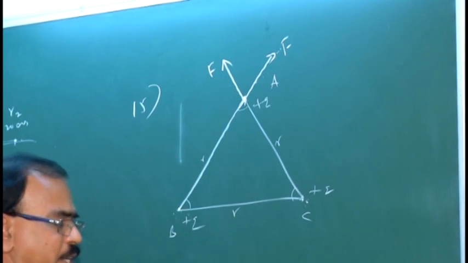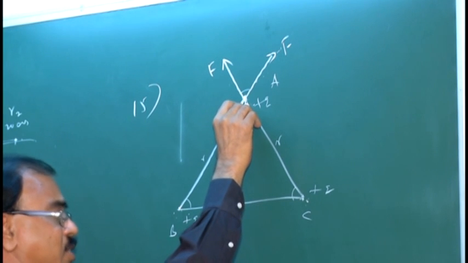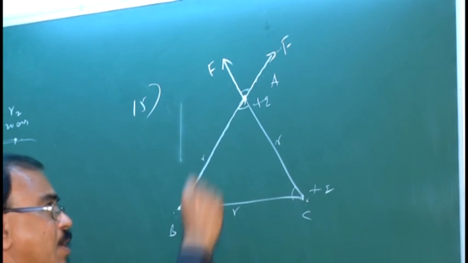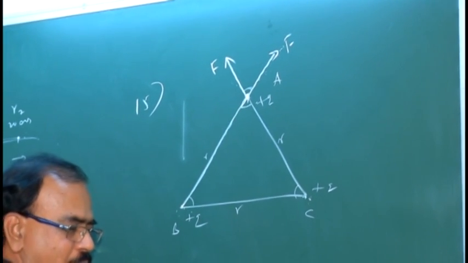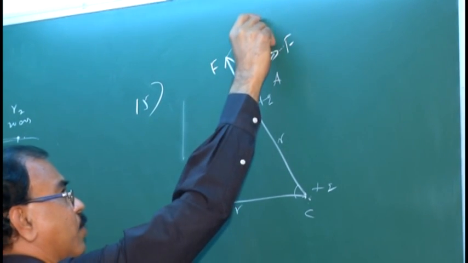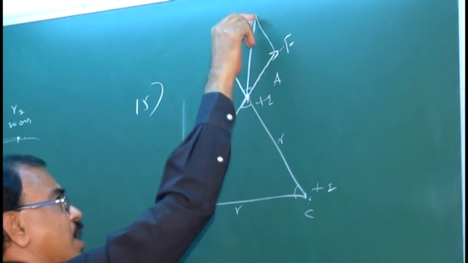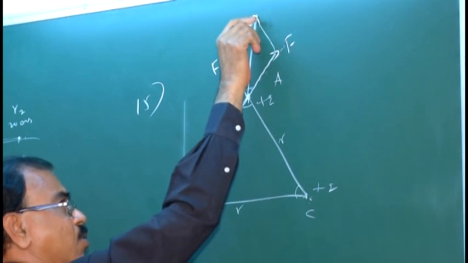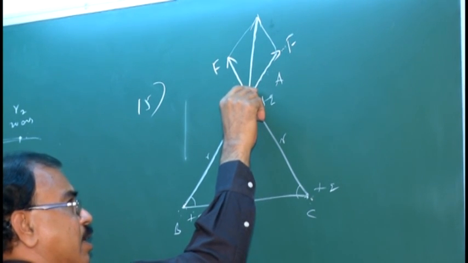These are the two forces acting at some angle theta. This angle is 60 degrees, vertically opposite angles. Now, these two are considered as two vectors, the two adjacent sides of a parallelogram. If we complete the parallelogram, the resultant acts along the diagonal passing through the common tail of the two vectors. The angle between the two vectors is 60 degrees.